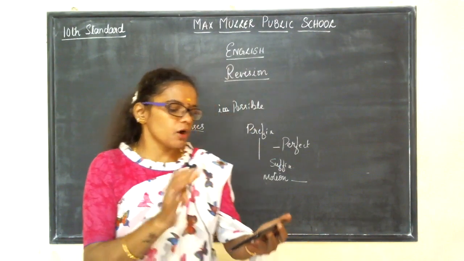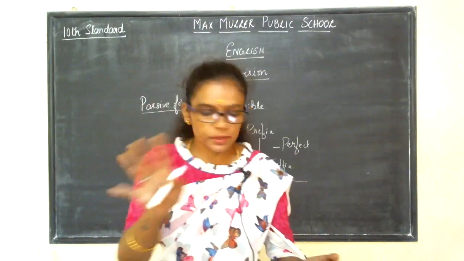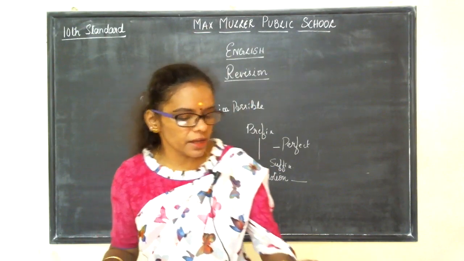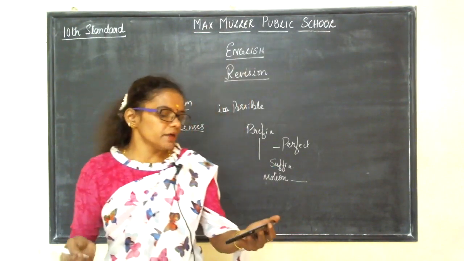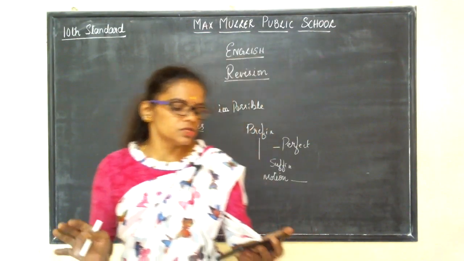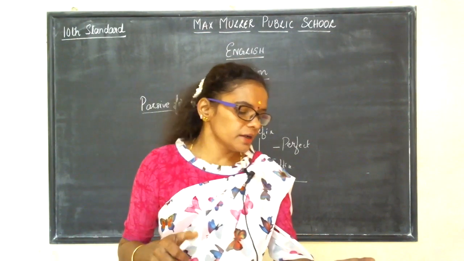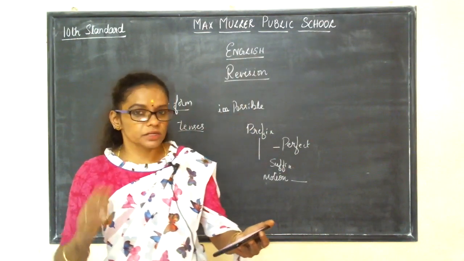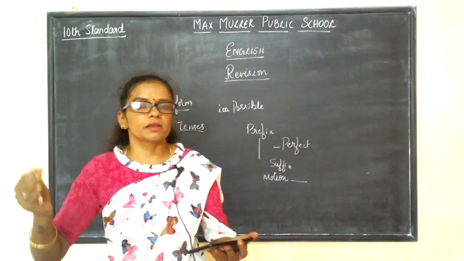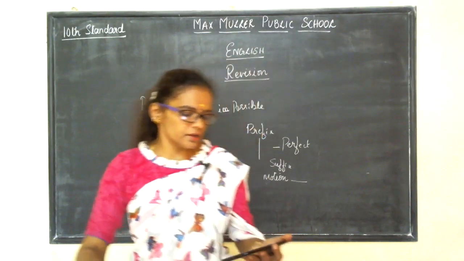So what you can see, the options given here are: Greenland is the large island in the world. Large, no, it is not a right answer. No other land is larger than Greenland in the world. Okay, and then Greenland is the largest island in the world. So here the third option, that is option C, is correct because Greenland is the largest island in the world. That is the superlative, the last degree that we can give for comparing. It is the final one where it is said that it is the largest island in the world.